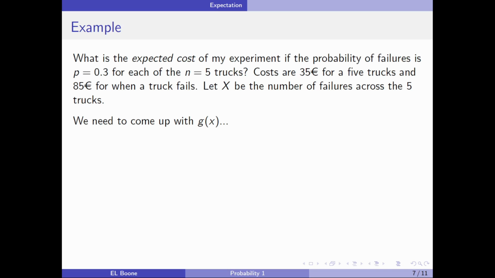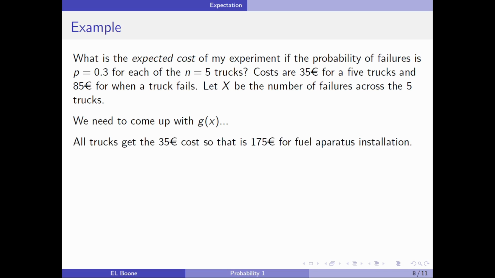So x is going to be the number of failures across the 5 trucks. So let's see. Well, there's a sunk cost. All trucks have to get the 35 euro adaptation. So that corresponds to 175 euros for the fuel apparatus installation. Now, each failure will cost us 85 euros. Hence, we have g of x here equals 175 plus 85 times x, where x is the number of